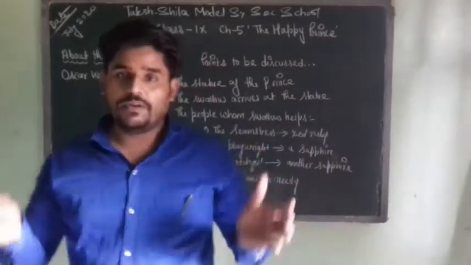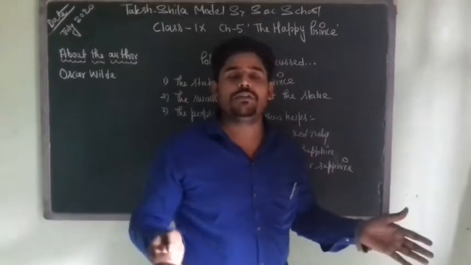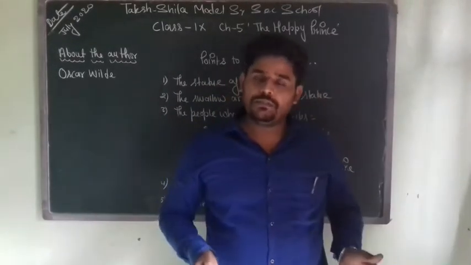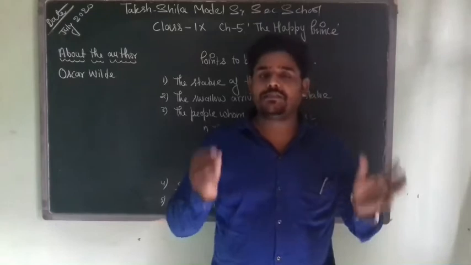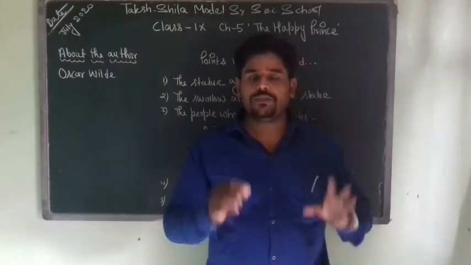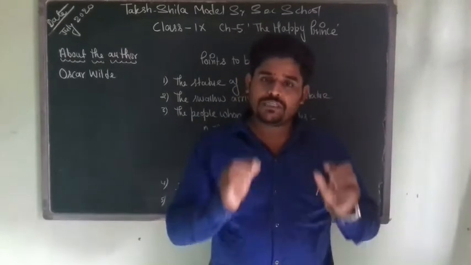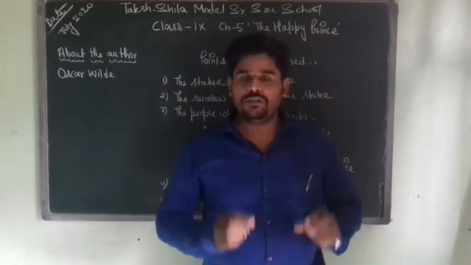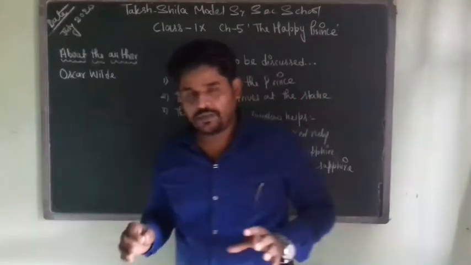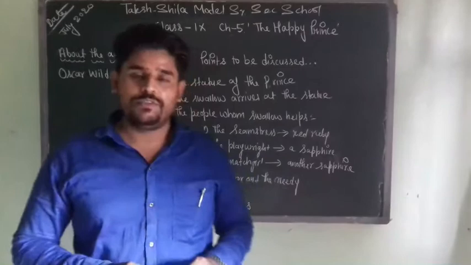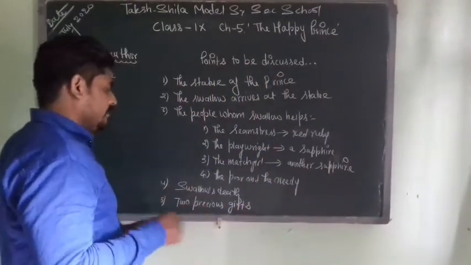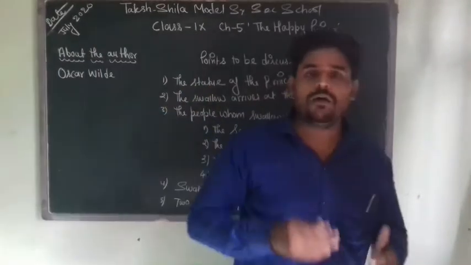All of a sudden the bird dies and falls at the feet of the happy prince. Immediately what happens? There is a cracking sound from the heart of the happy prince, which was made of lead. So this leaden heart of the statue just breaks into two parts. There is a strong snapping sound, a crack sound. So this is where the story ends, but after this there is a small account also.